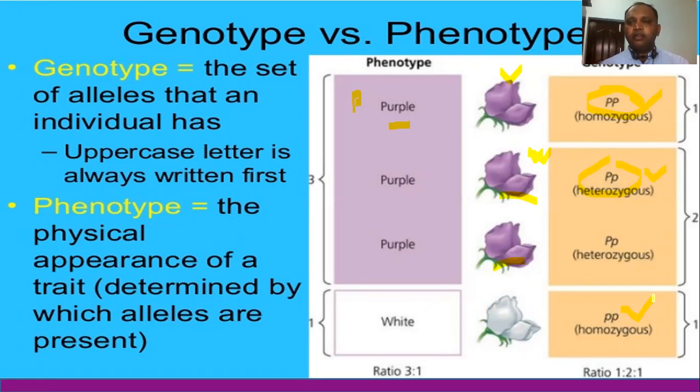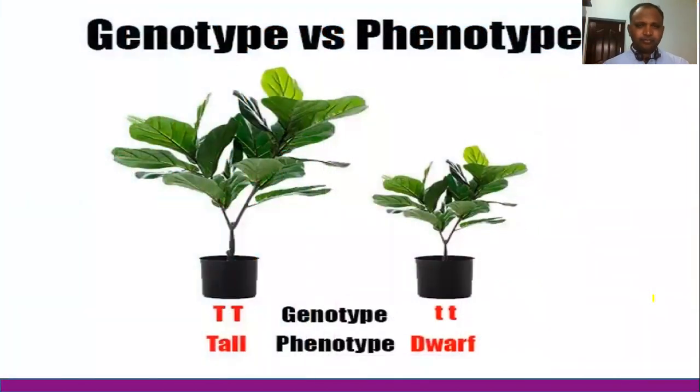So each and every visible character or trait of an organism is encoded by or expressed by specific genes, a specific pair of genes. The genetic constitution you can call the genotype. The physical appearance of the individual organism you can call the phenotype, right? And here I have given the exact example. Look at the image of the genotype and phenotype.